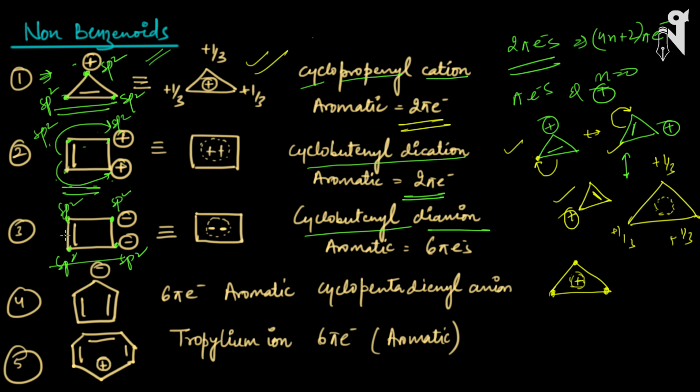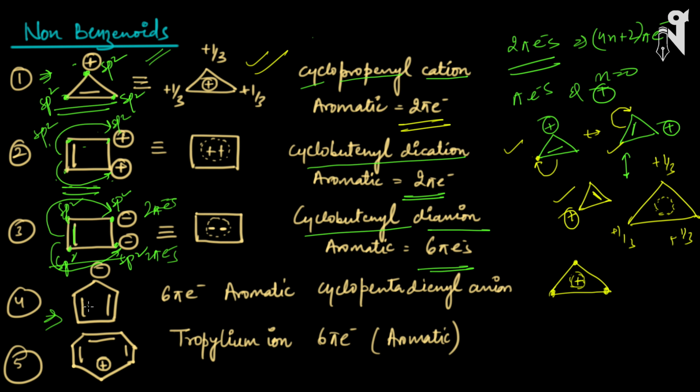Are they in closed conjugation? Yes, the double bond is in conjugation with this negative charge also, and the double bond is in conjugation with this negative charge also. The double bond will get distributed among all the carbons, as well as the negative charges. Is it following Huckel's rule? Yes: 2 pi electrons here, 2 pi electrons due to this negative charge, and 2 pi electrons due to the double bond. So a total of 6 pi electrons are present, and hence it follows Huckel's rule.